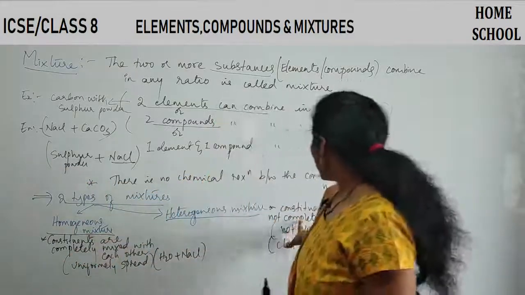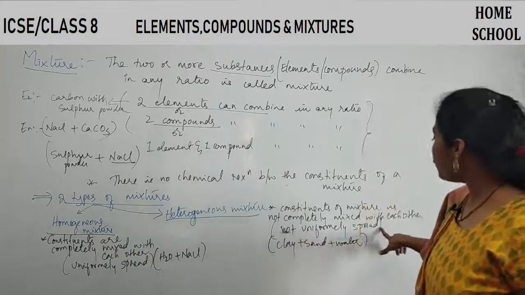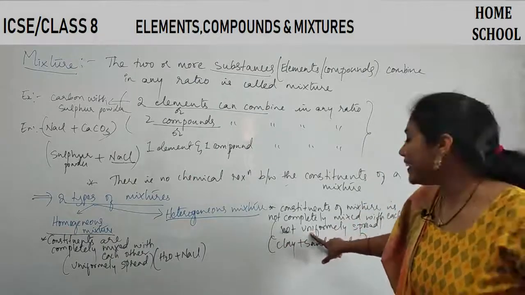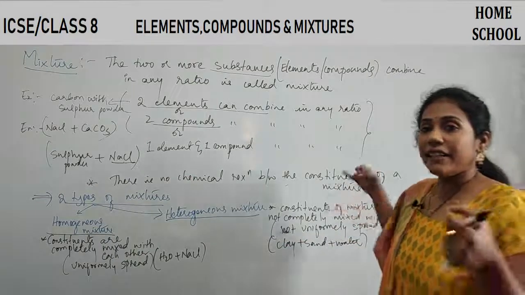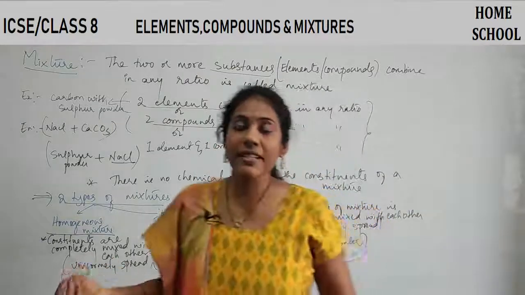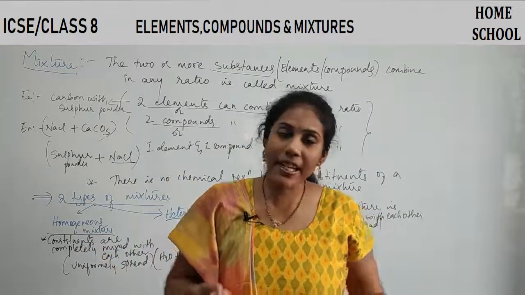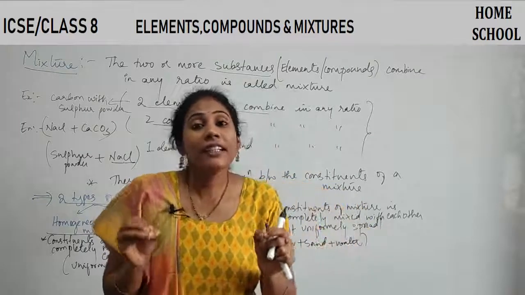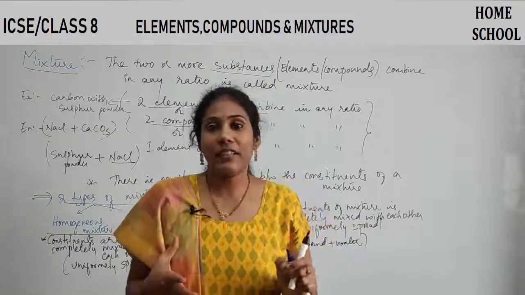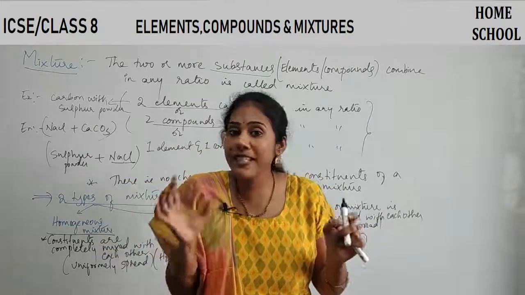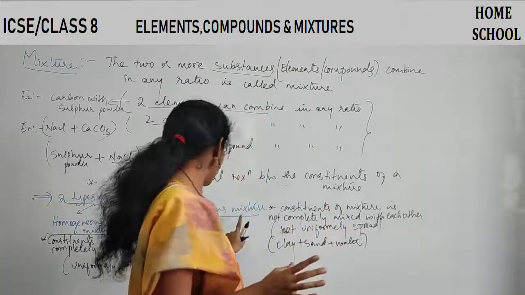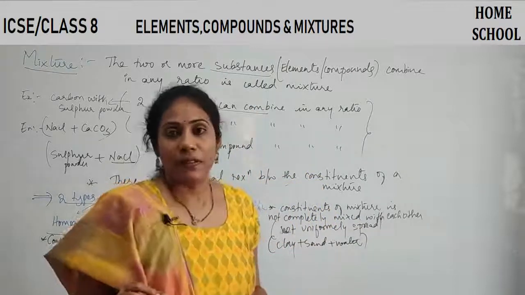But here, the components are not uniformly spread, that means not equally spread. In one region you have more of one substance, in another region you have less of another substance. The components are not completely mixed with each other. They are not uniformly spread. So such a mixture is a heterogeneous mixture, right?